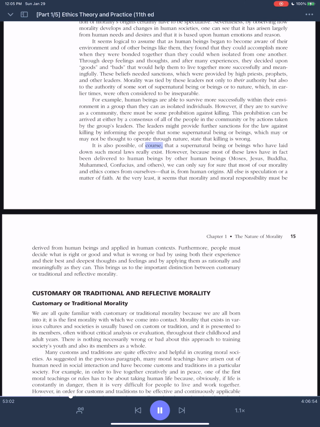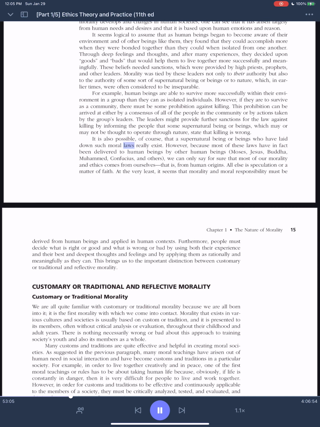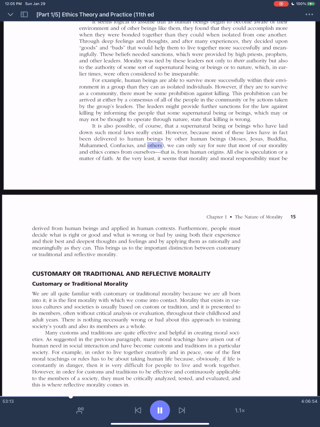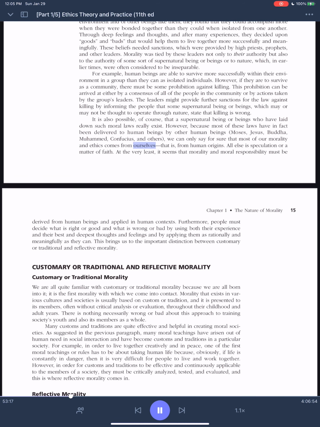It is also possible, of course, that a supernatural being or beings who have laid down such moral laws really exist. However, because most of these laws have in fact been delivered to human beings by other human beings, Moses, Jesus, Buddha, Muhammad, Confucius, and others, we can only say for sure that most of our morality and ethics comes from ourselves, that is, from human origins. All else is speculation or a matter of faith.